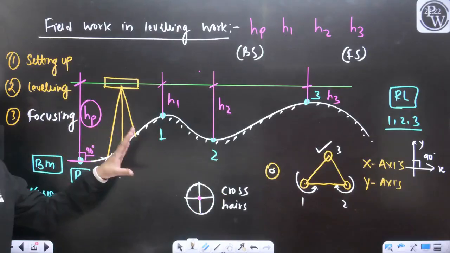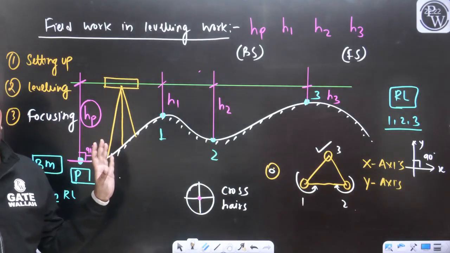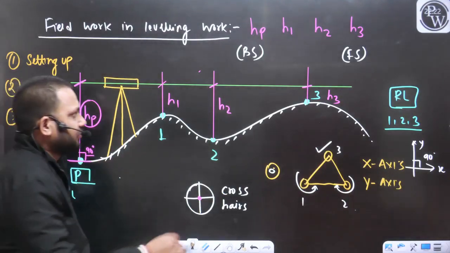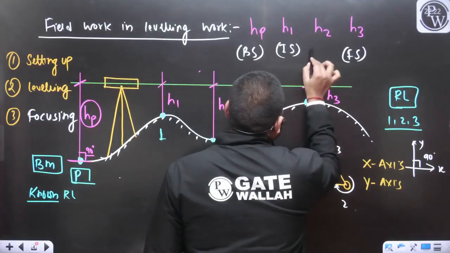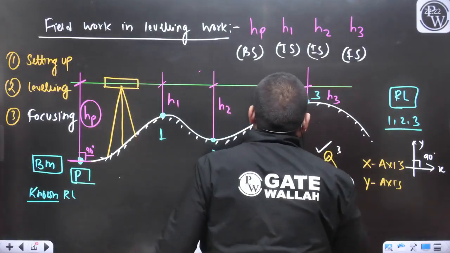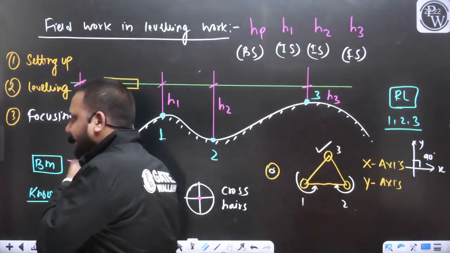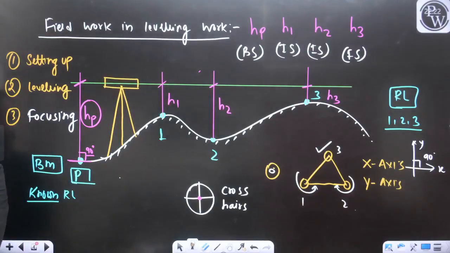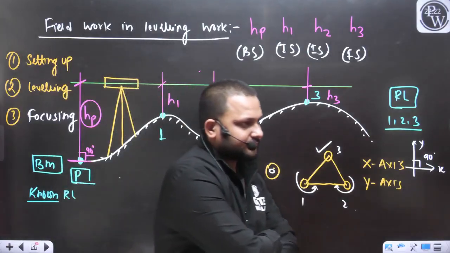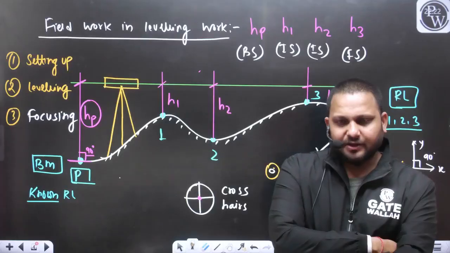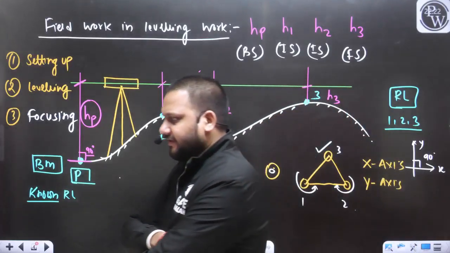All other remaining readings, like H1 and H2, are going to be the intermediate side readings. I hope this point is clear to everyone. Yes or no?